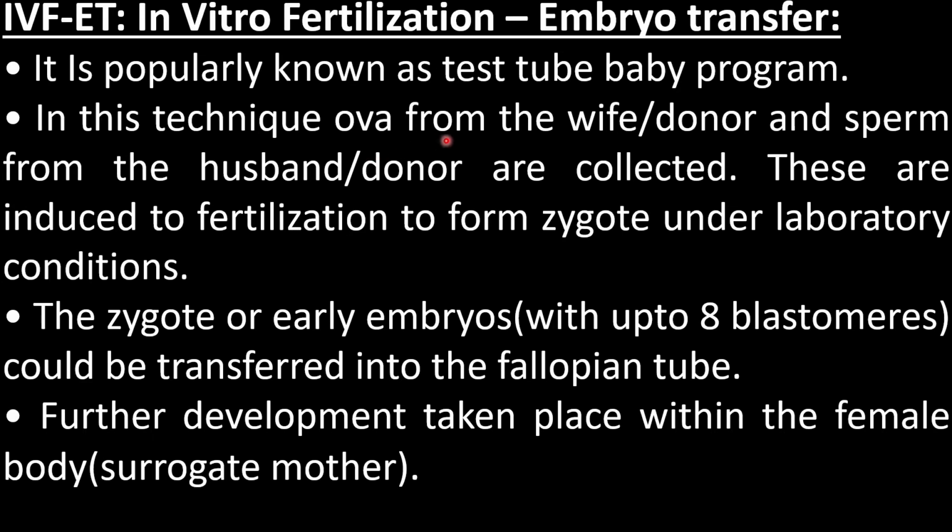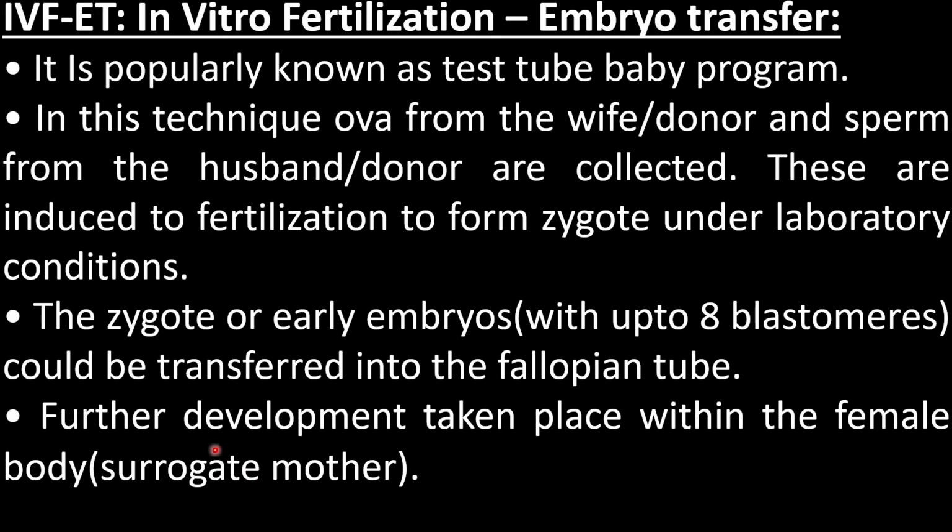In this technique, ova from the wife or a donor and sperm from the husband or a donor are collected. These are induced to fertilize to form a zygote under laboratory conditions. The zygote or early embryo with up to 8 blastomeres could be transferred into the fallopian tube. Further development takes place within the female body, generally called a surrogate mother.